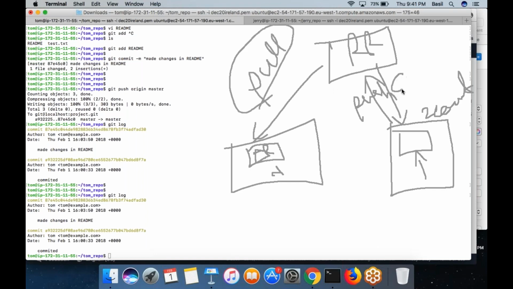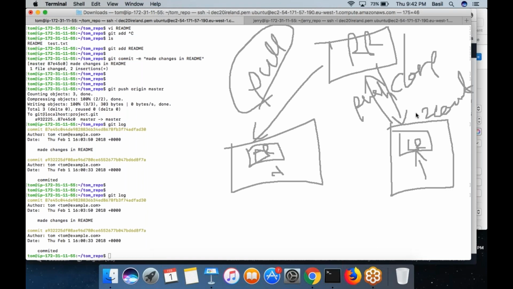On the other side, the clone operation would copy the entire repository to a new local repository. This new local repository will be created inside the developer's machine. Typically, it is used by developers who join your team. Let's say somebody joins your team, right? They are new to your team and they are added to your project. So in that case, they need to run a clone operation in order to get the entire remote repository on their laptop.